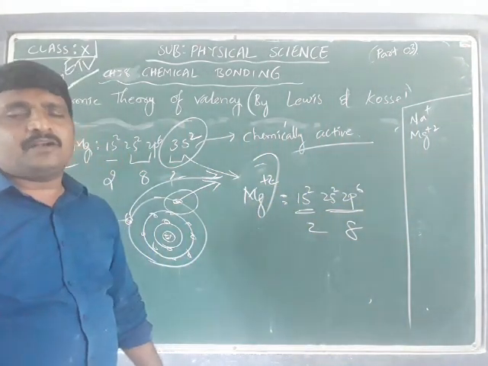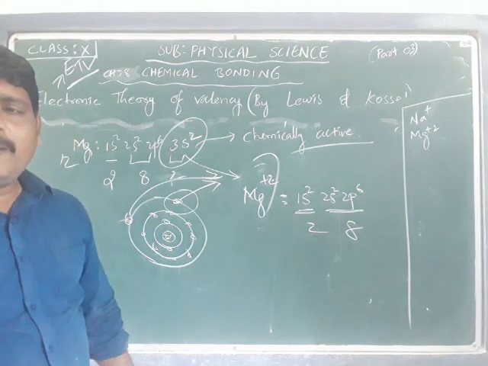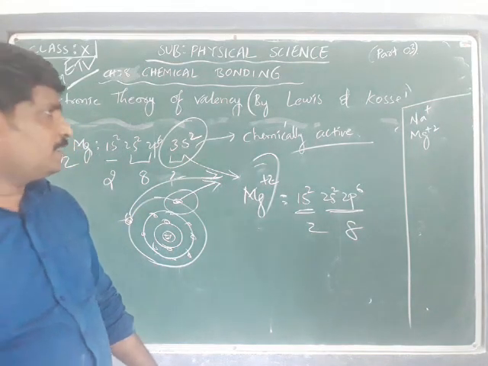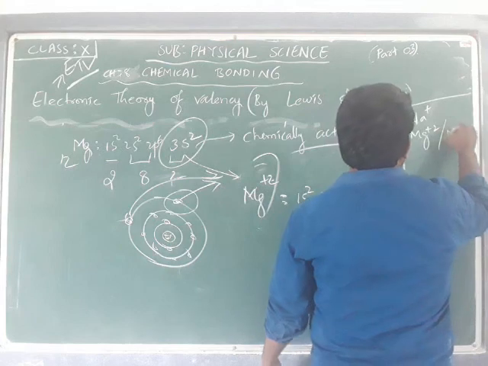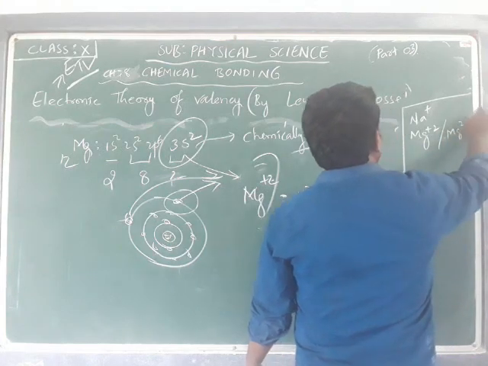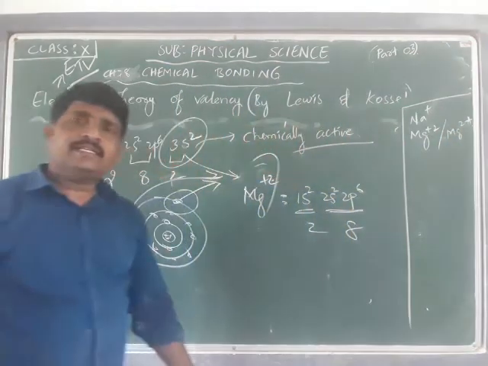It's one and the same, not a big issue. We can write Mg+2 or Mg2+, it does not make any difference.